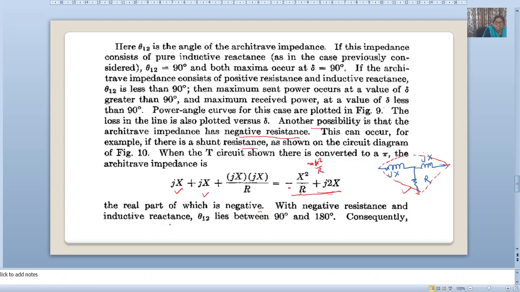With negative resistance and inductive reactance, theta 12 lies between 90 degrees and 180 degrees. That means greater than 90 and less than 180 degrees.